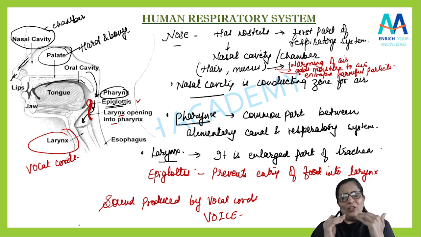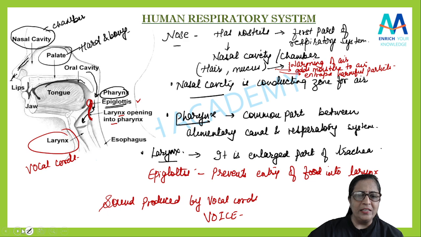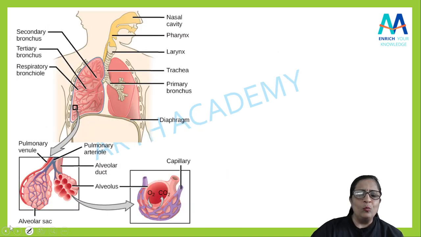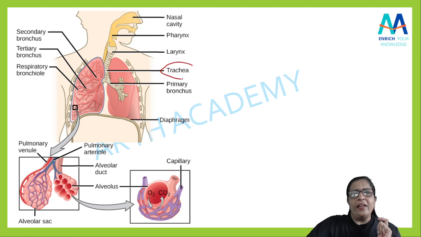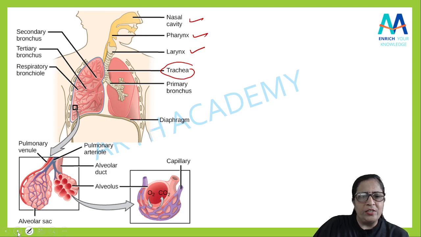We have started with nose. हमने nose से शुरू किया. It is having nostrils and nasal chamber. Then the air passes from the nasal chamber into the pharynx. From pharynx it is going to the larynx, and then after larynx we have to move for the next one, that is your trachea. Can you see here? You can see nasal cavity, pharynx, larynx. This we have done. Now it comes your trachea.